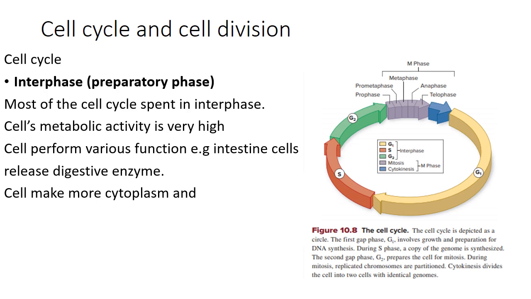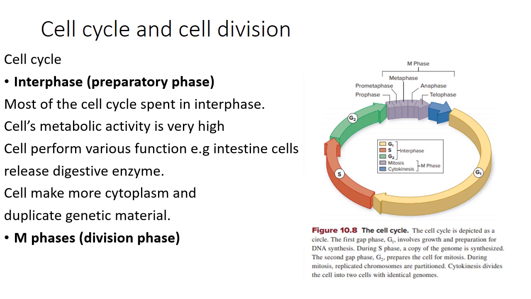During interphase, the cell makes more cytoplasm and the cytoplasmic contents divide. Organelles like the endoplasmic reticulum and mitochondria get doubled, and the genetic material is also duplicated in this phase.